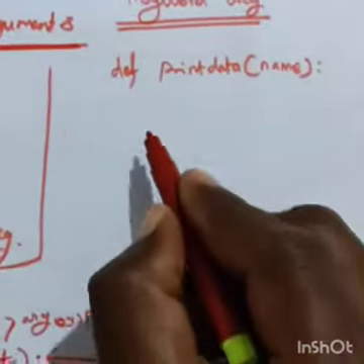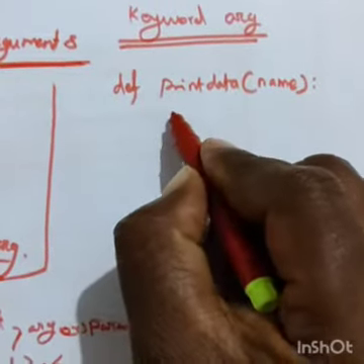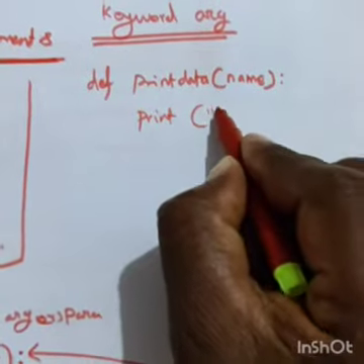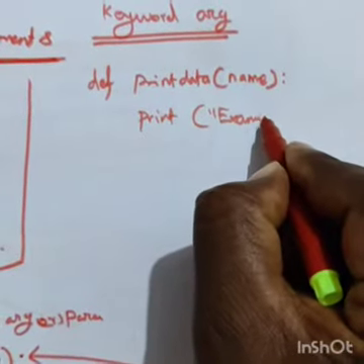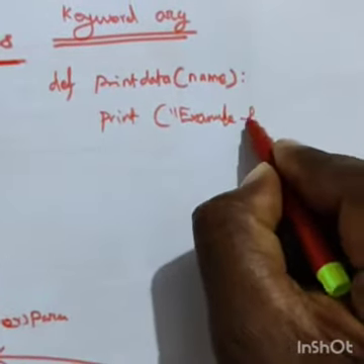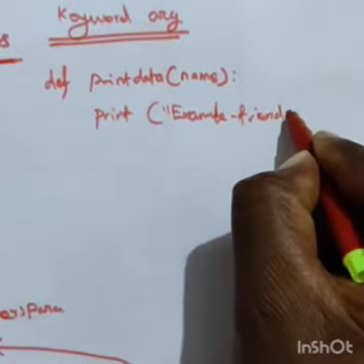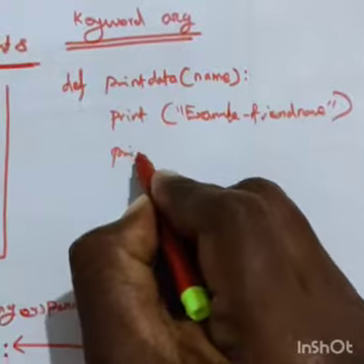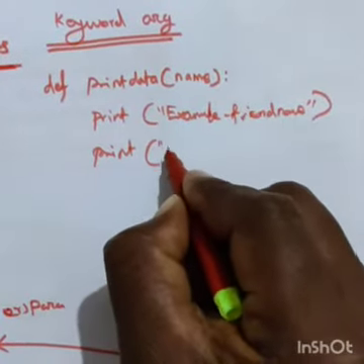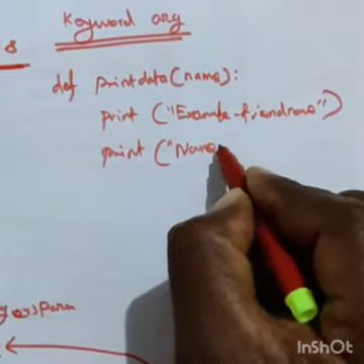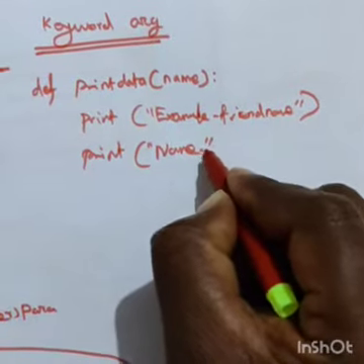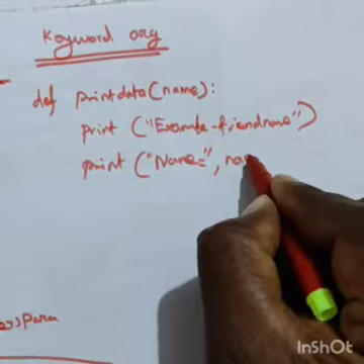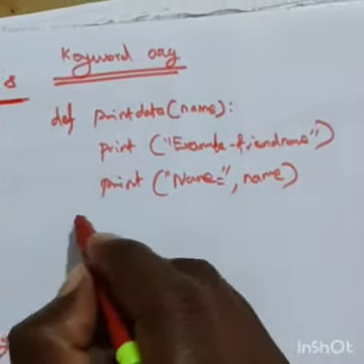Then with indentation, print example, friend name, then colon finished, print name, comma, name.